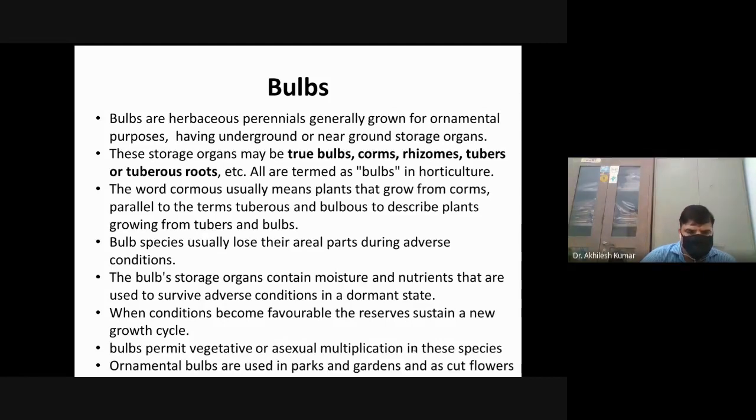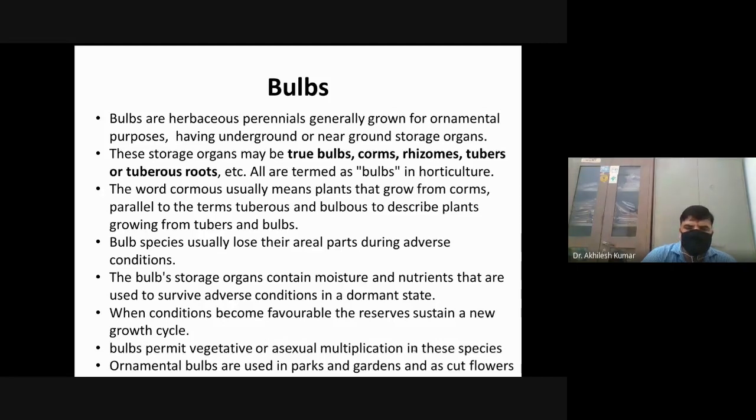Only respiration takes place, and up to the next favorable condition the bulb becomes dormant and remains in that state in the ground.